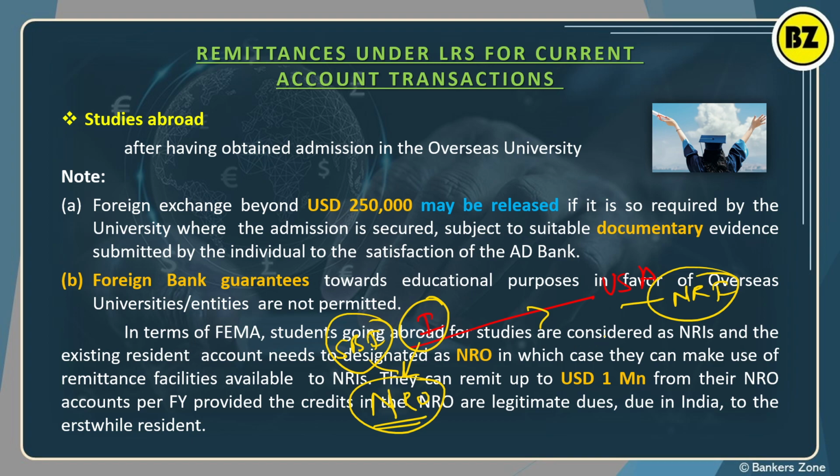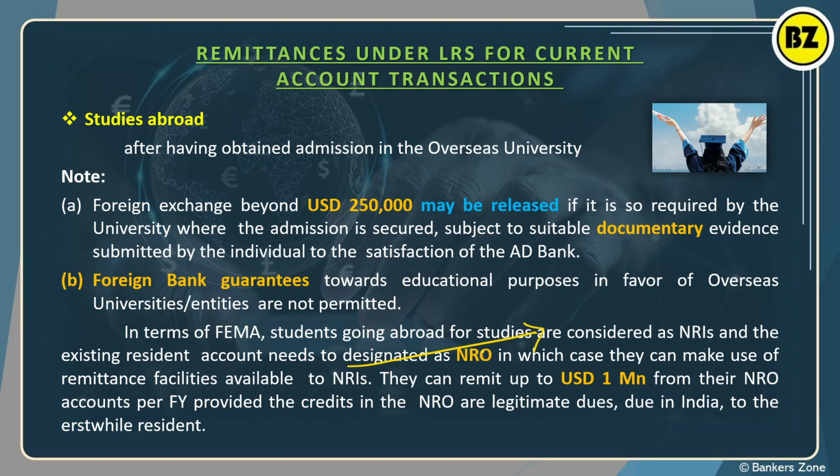So your saving account will be converted into non-resident ordinary, and in such cases, from the USA you can send money up to $1 million into that NRO account. So basically you can have the facility of NRI now. Got it? So this is all about the NRO account. Once you shift to the USA or another country, your saving account will get converted into the NRO account, and in that you can take a maximum of up to $10 lakh. That is $10 lakh means $1 million US.